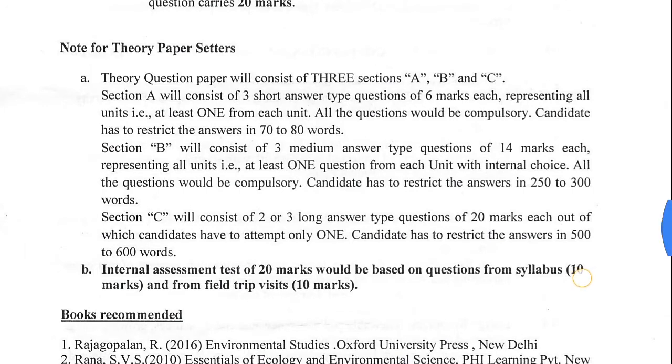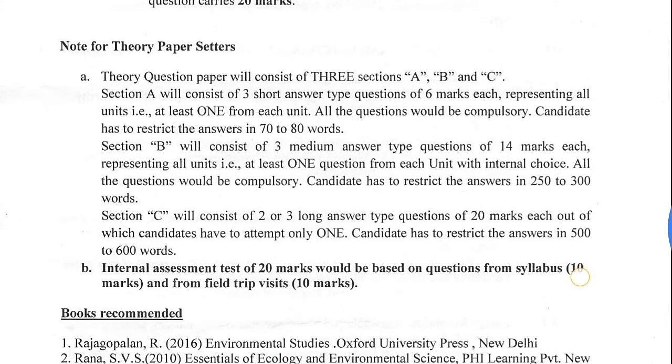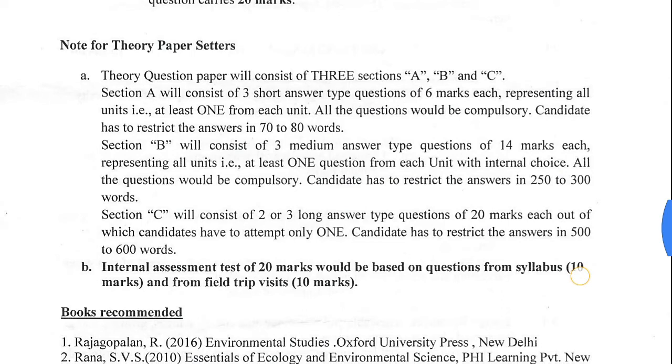And section B will consist of 3 medium answer type questions of 14 marks each, representing all units, at least 1 question from each unit with internal choice. All questions would be compulsory. Candidate has to restrict the answers in 250 to 300 words.